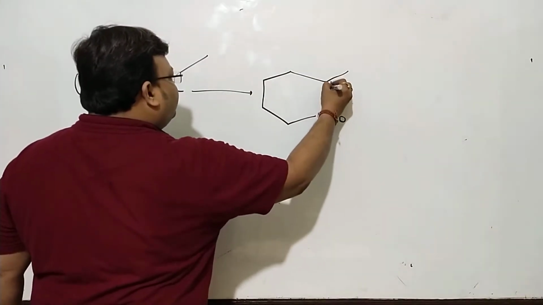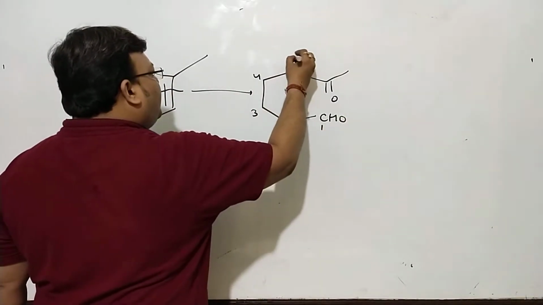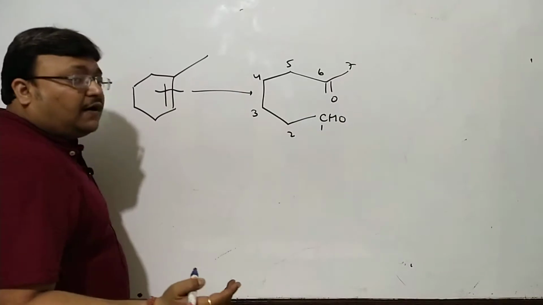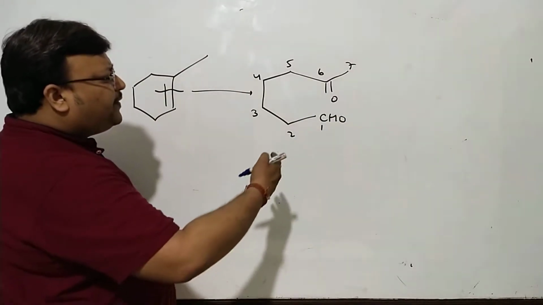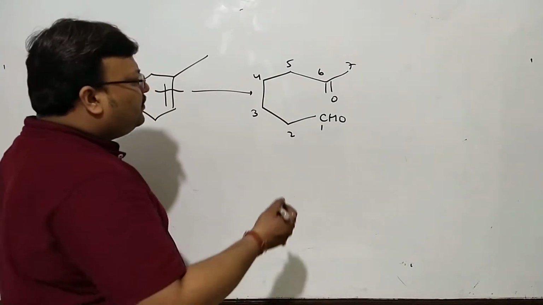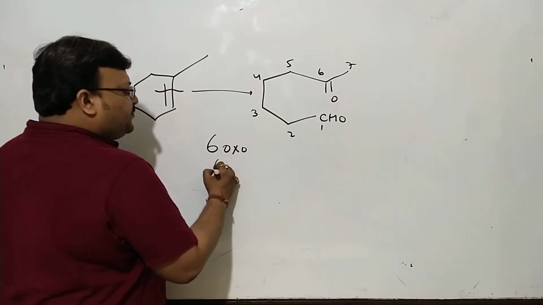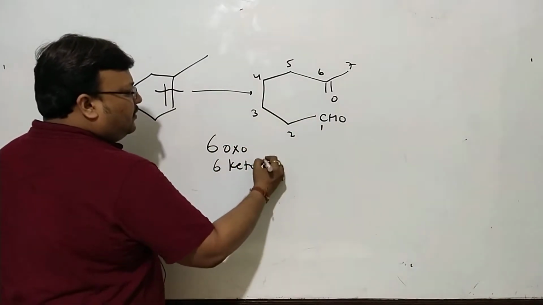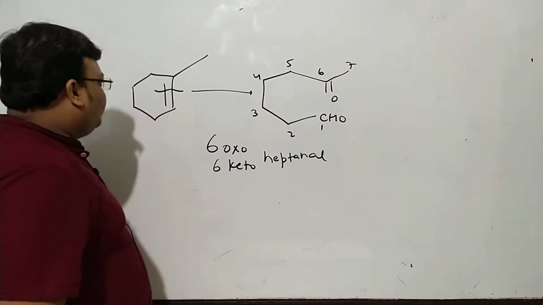Learn this, the way of numbering, the way of naming these compounds, because so many times in the real exam you will be asked to take an option which is the IUPAC name. So you need to be good at IUPAC name as well. Aldehyde has higher priority than ketone. Plus it's always the terminal group. So you're going to call it 6-oxo or 6-keto heptanal because it's a 7 carbon chain with aldehyde as its functional group.